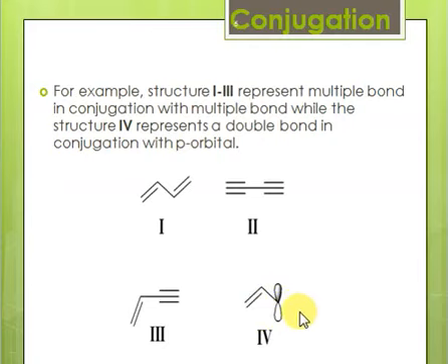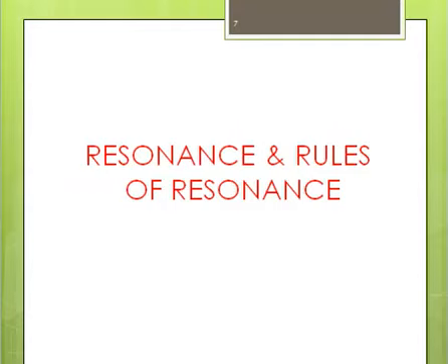You may ask how we know that we have a p orbital next to a pi system. The simple answer is that if you have a carbon with a positive charge, a carbon with a negative charge, or an unpaired electron, this positive charge, negative charge, or unpaired electron always resides in a p orbital. So if there's a positive charge, negative charge, or unpaired electron, you can say the system has a p orbital, and when this p orbital is next to a pi system, the system will be a conjugated system. Next we go to our main topic, which is resonance, and we'll see the rules of resonance.